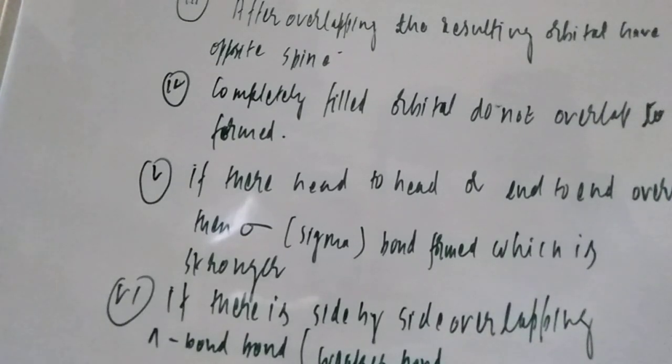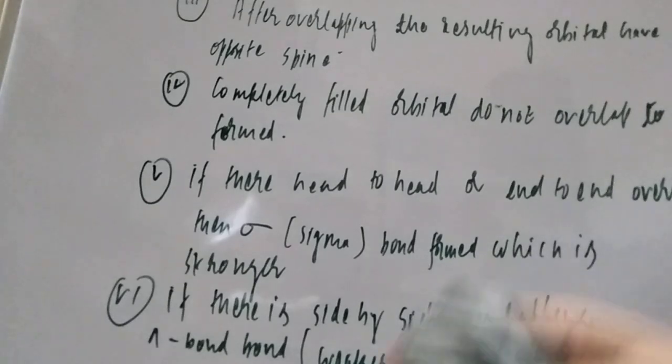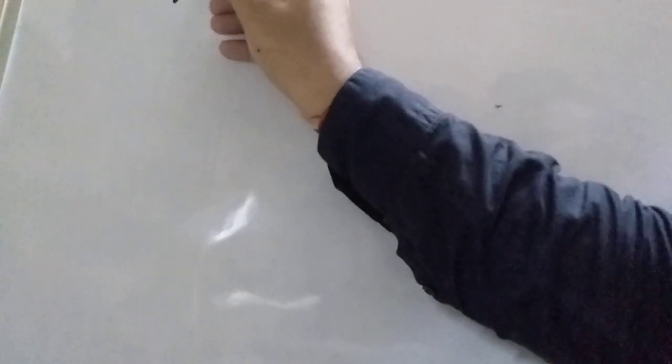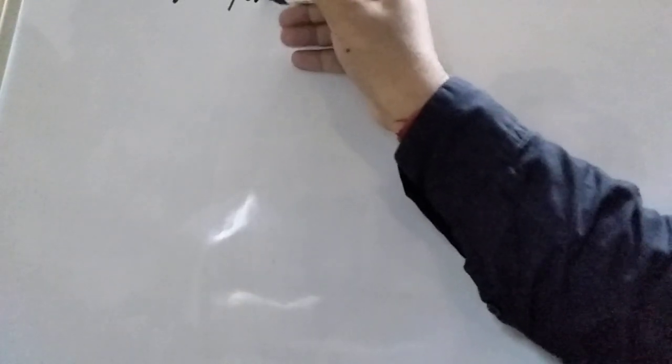Okay, we will study the differences in detail, student, when we study the difference between sigma and pi bonds. First of all, let us try to understand the types of overlapping. The first type of overlapping, student, is known as SS overlapping. Here I am writing the types of overlapping.